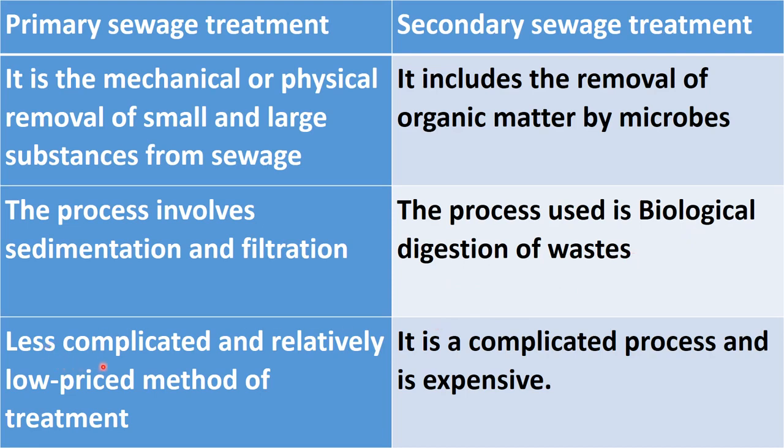Next is, primary sewage treatment is less complicated because simple filtration and sedimentation is done here. So it is a less complicated and relatively low priced method of treatment. But secondary sewage treatment is complicated because here flocs are made. Okay, a mesh of bacteria and fungi is made here, inoculum is added here, agitation is required here. So it is a complicated process, and it is expensive also, because we need agitators for the continuous agitation of the mixture, for the agitation of primary effluent, you can say. So it is a complicated and expensive process.